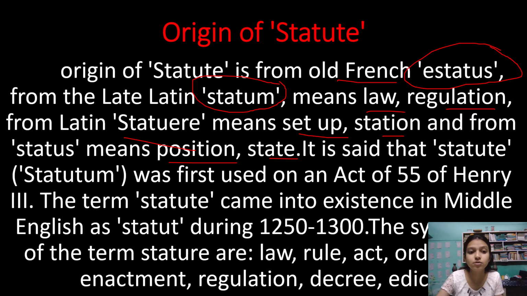It is said that statutum was first used in an Act of 55 of Henry III. The term statute came into existence in Middle English as statute during 1250 to 1300. So this is the time period from where the very word came into existence. The synonyms of the term statute are law, rule, act, ordinance, enactment, regulation, decree, and edict. If we say any of these, that will mean that we're talking about statute only.